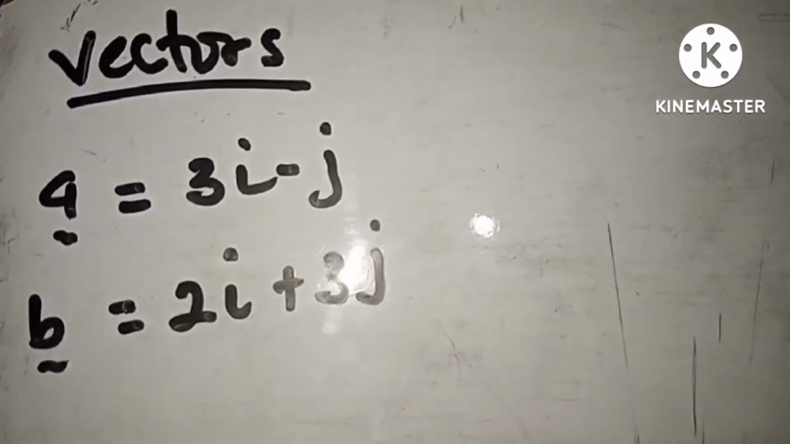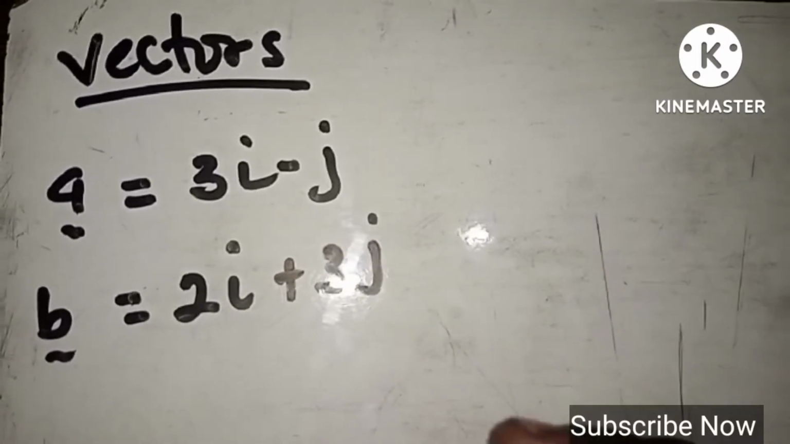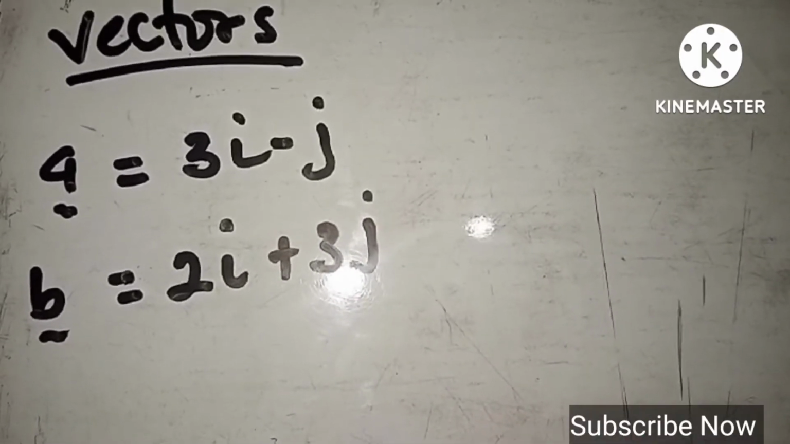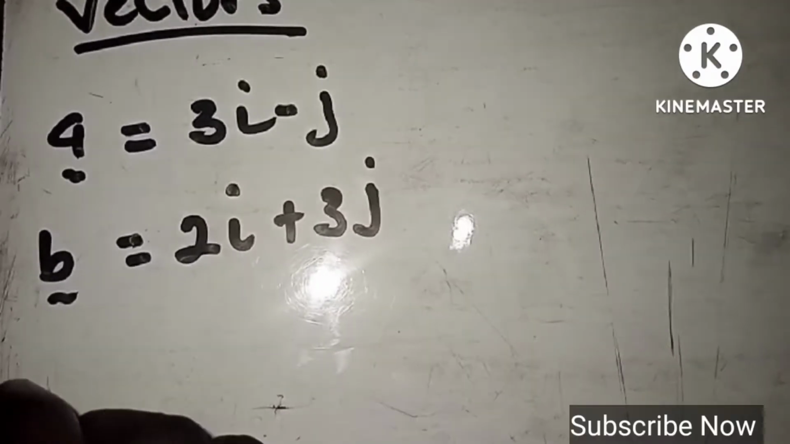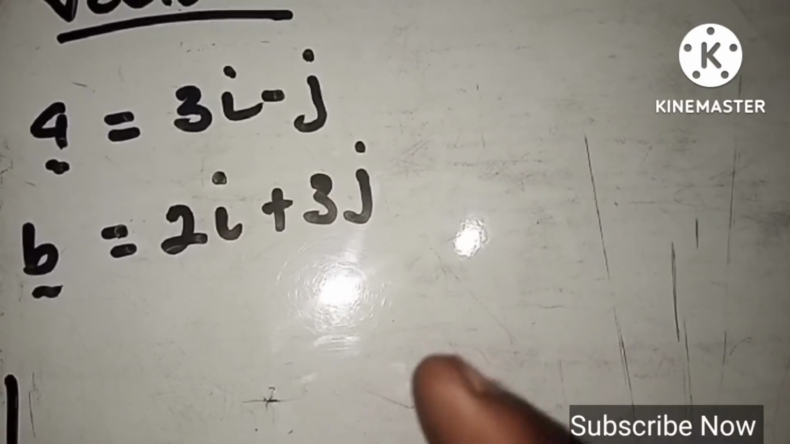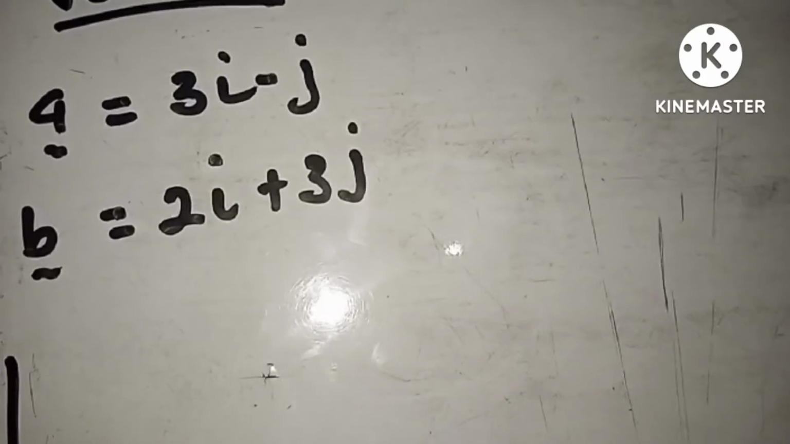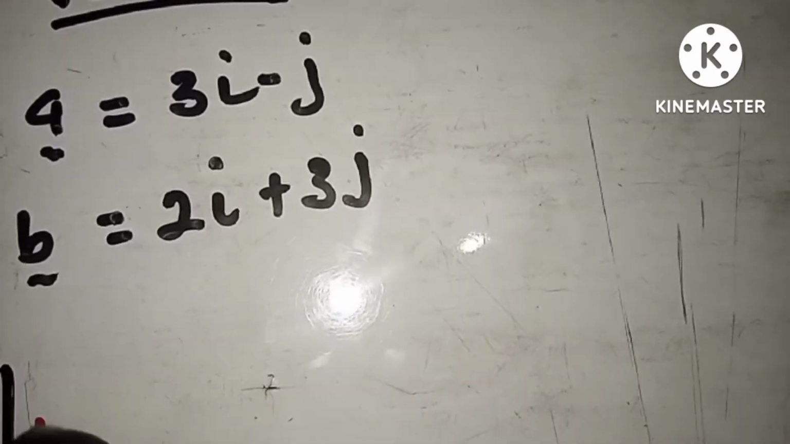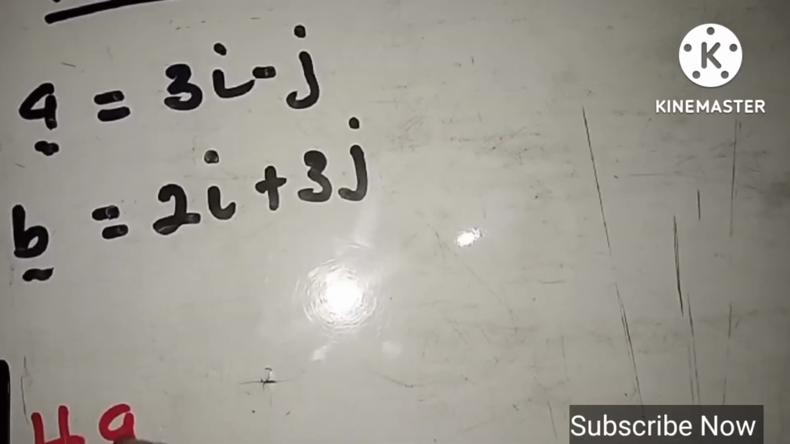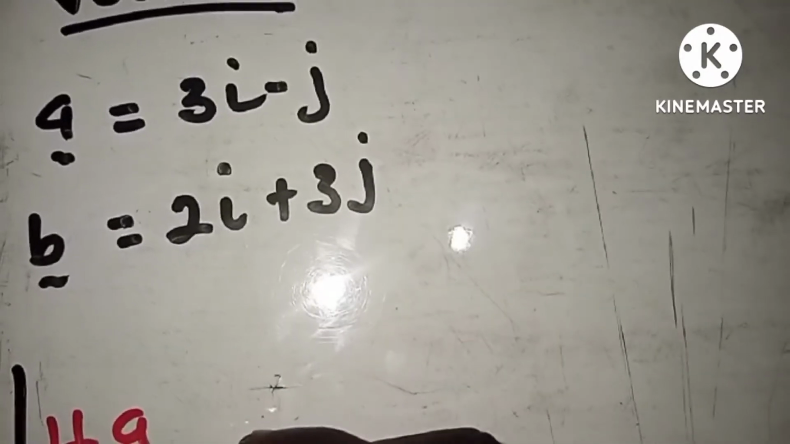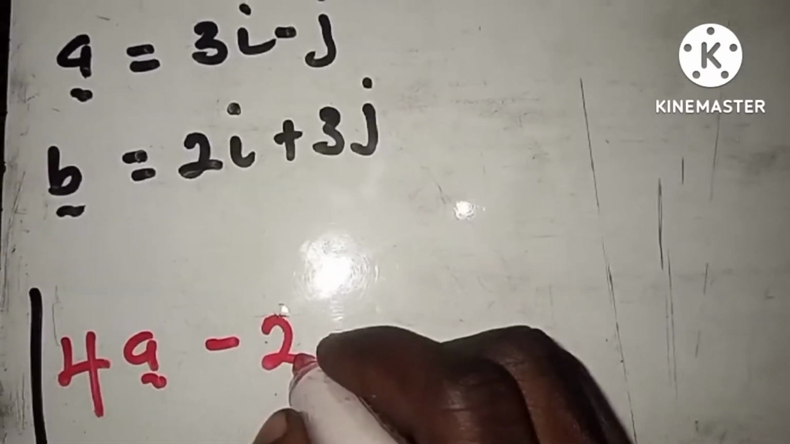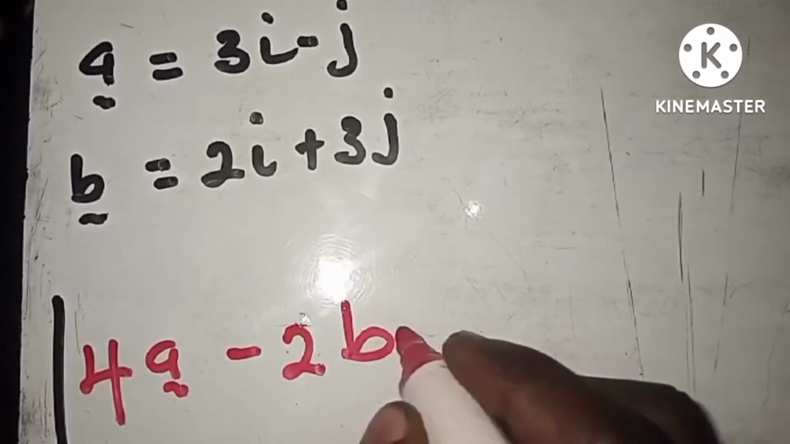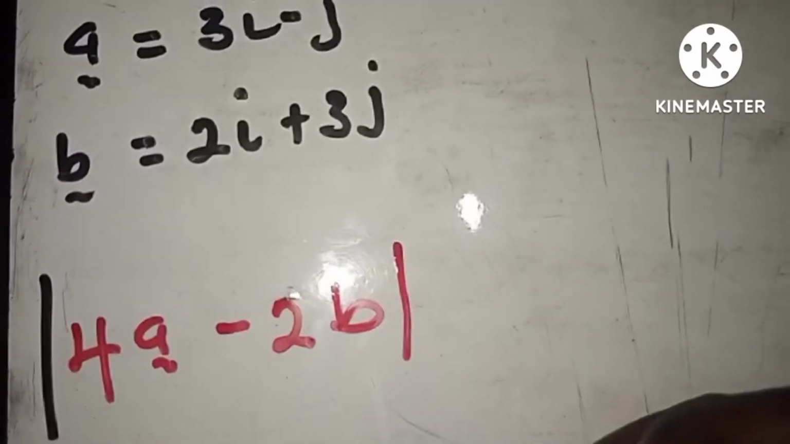So now, what are they asking us to find? They said to correct to two decimal places, you should find 4 of the a, right? So four of the vector a, 4a, which is this vector here, and then minus 2b, right? So 2b. This is what they are asking us to find.